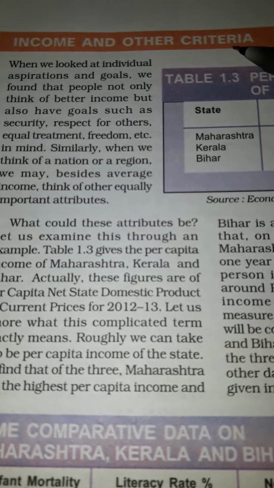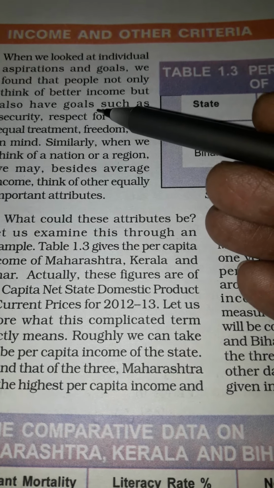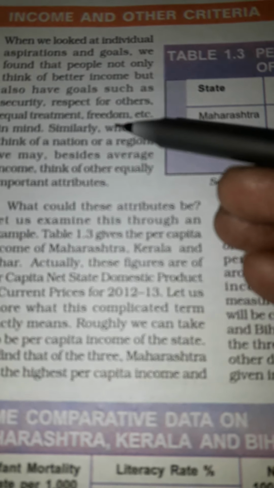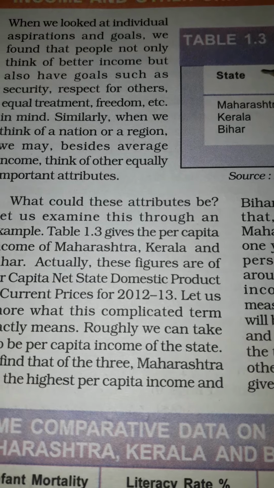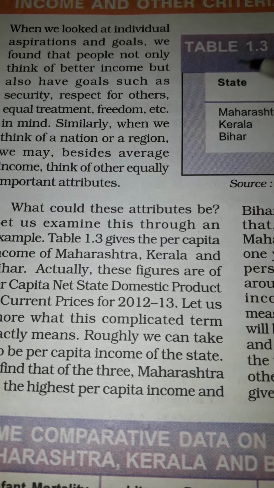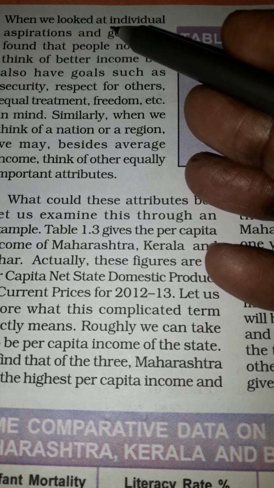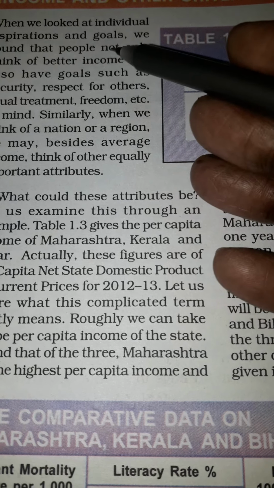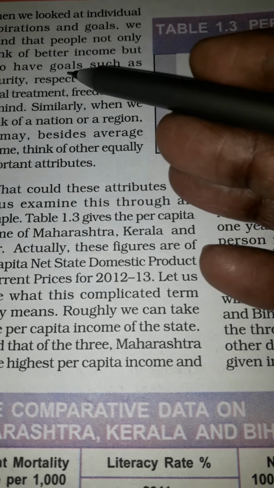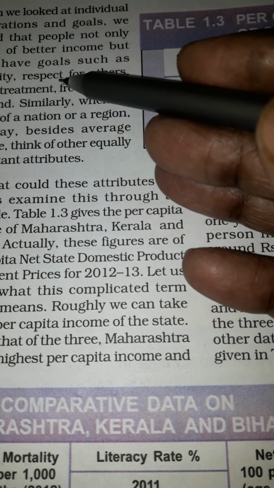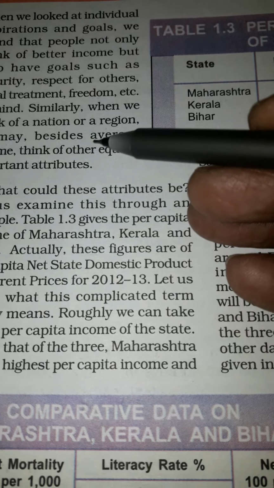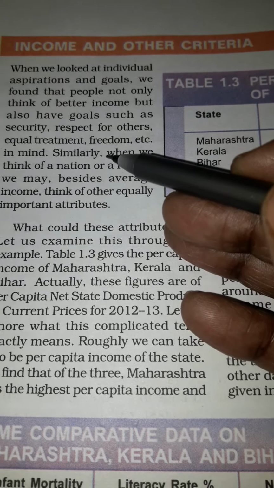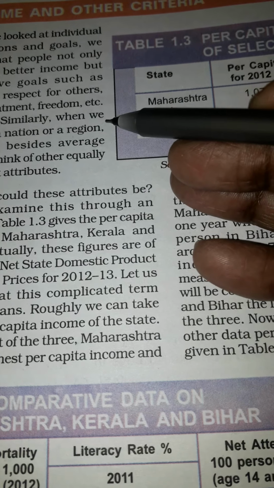So what are the other things which are needed, or which UNDP has used to compare human development? When we looked at individual aspirations and goals, we found that people not only think of better income but also have goals such as security and respect. There are material as well as non-material things that we need in life.